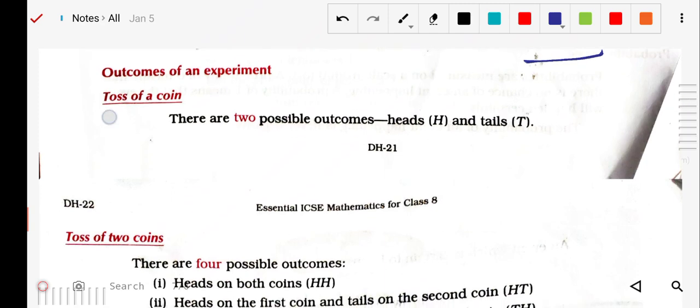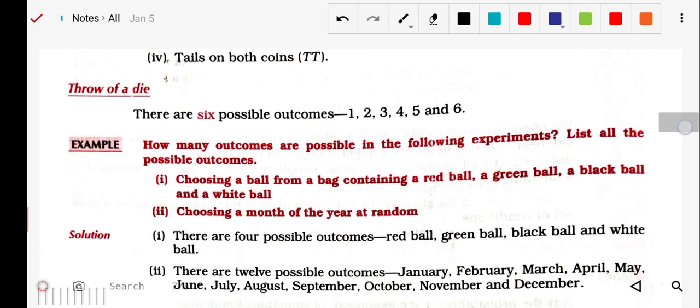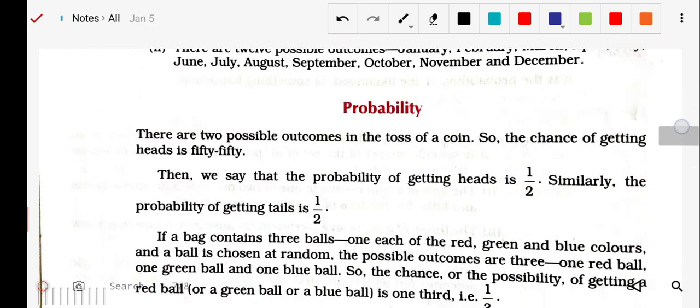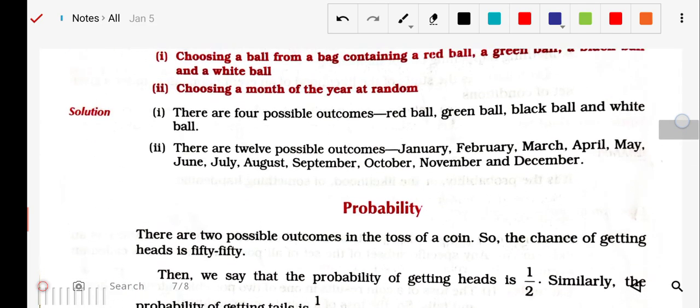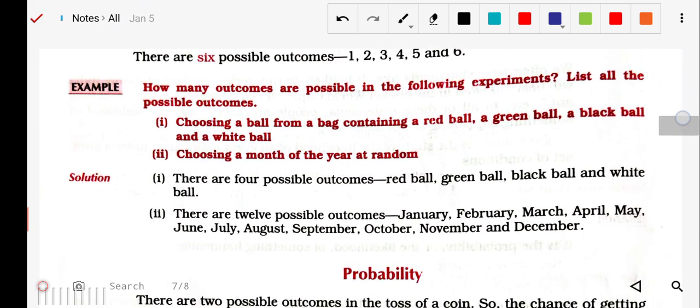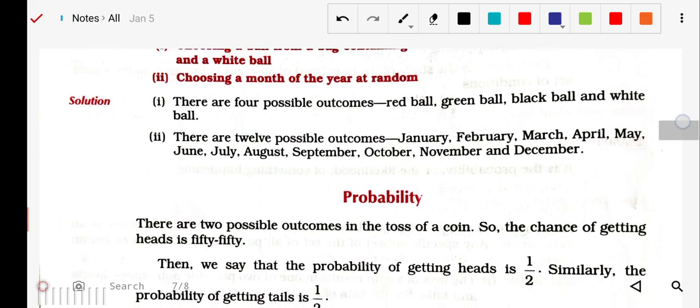Outcomes: toss of a coin. There are two possible outcomes, which are head and tail. Next is the toss of two coins. When we toss two coins, there is a different set of possibilities: head-head, head-tail, tail-head, and tail-tail. These are the possibilities when we toss two coins. Similarly, if we throw one die or two dice, there are possibilities as well. These are a few examples through which we can understand probability.